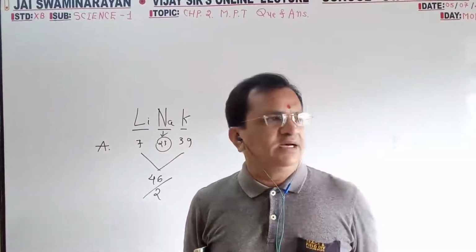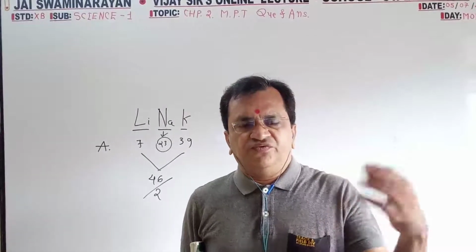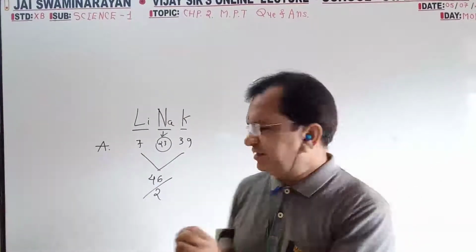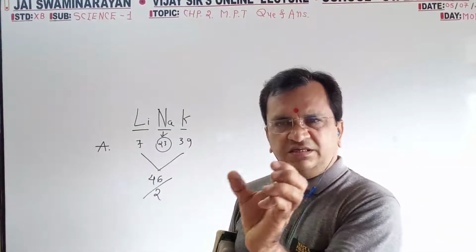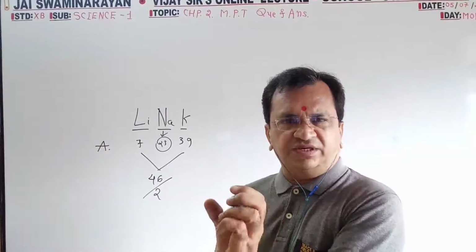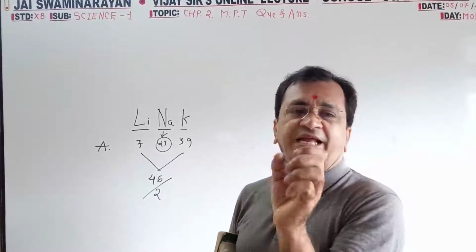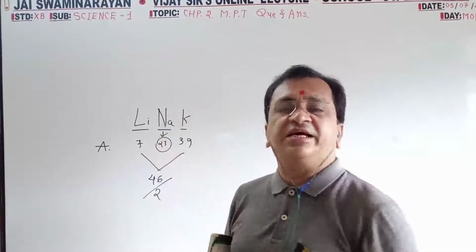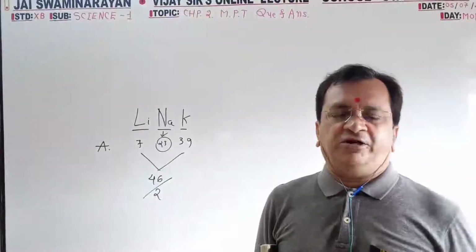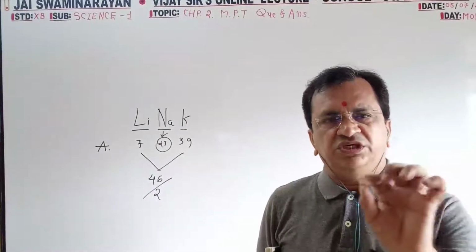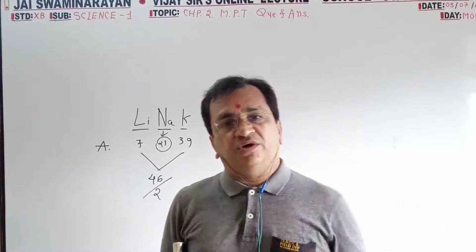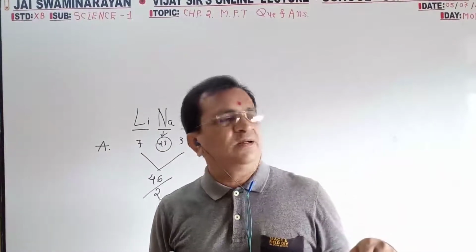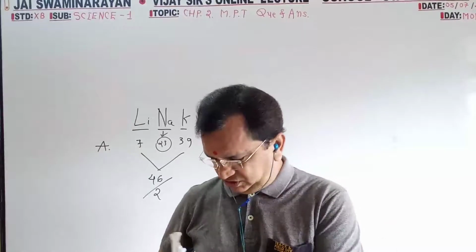That is given by Dobereiner. For higher order, it is not exactly the average; the difference goes on increasing with higher atomic number. So this classification is number 2: first metal, non-metal, second Dobereiner, then third.